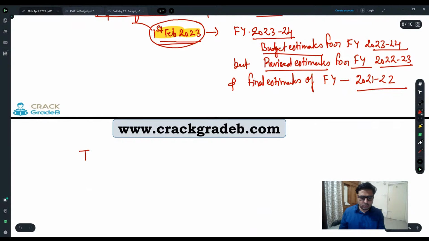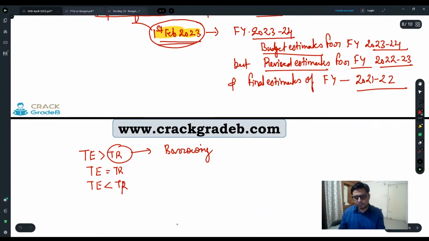So I told you there is a possibility either it is going to be greater than, or equal to, or less than. So generally, this part includes what? Borrowings, right? And borrowing is one of the most important sources for the government in order to fulfill all its expenditure.